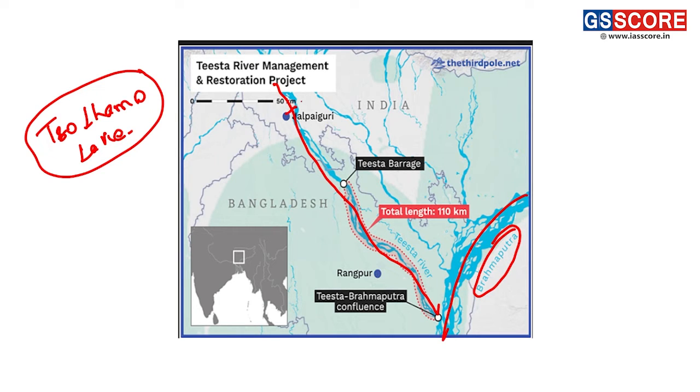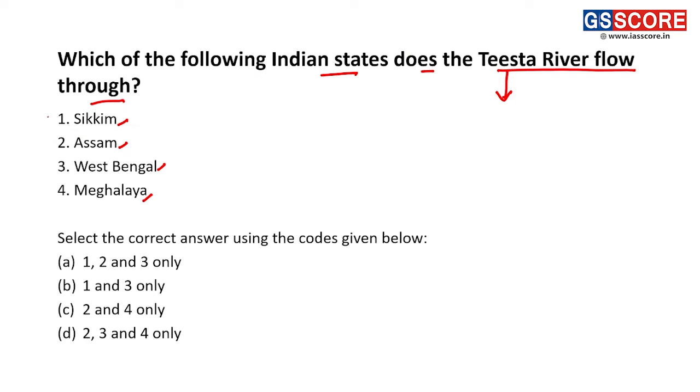So Sikkim is one of the states, and the second state here is West Bengal. Thus the correct answer is Sikkim and West Bengal. This river does not flow through Assam, and it also does not flow through Meghalaya. Thus the correct answer for this question is B, that is 1 and 3 only.